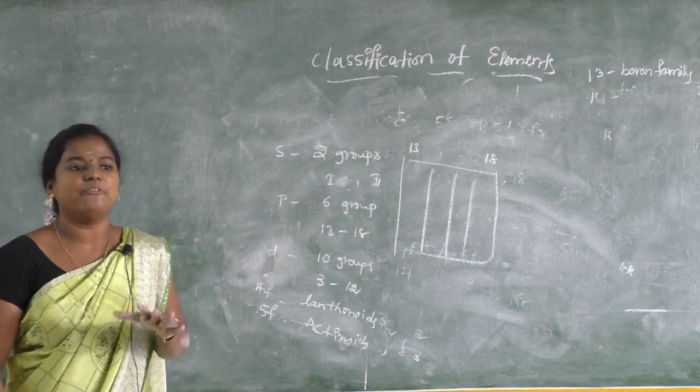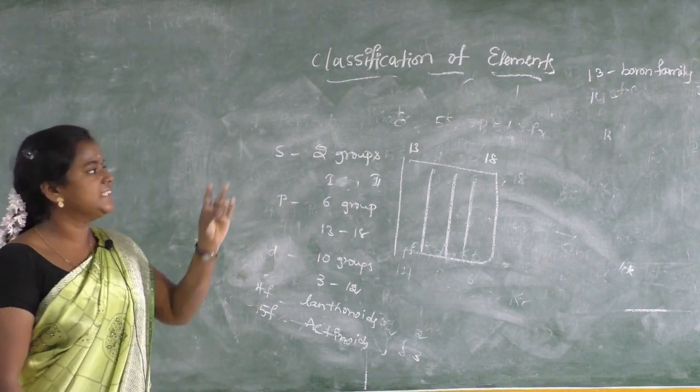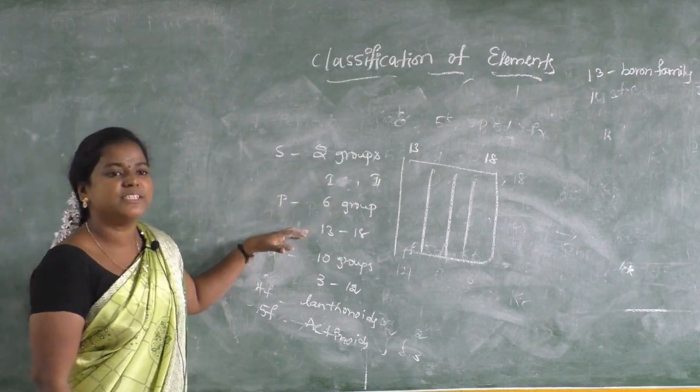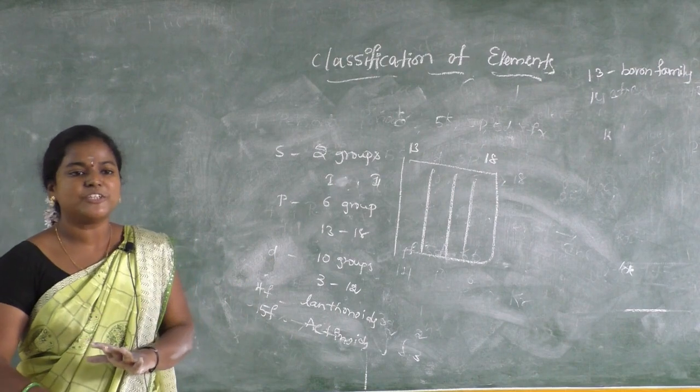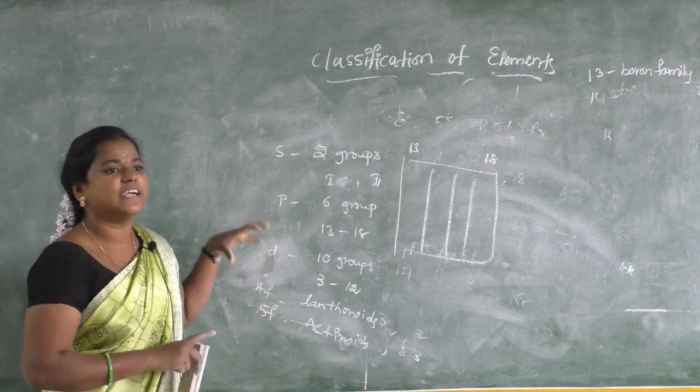We said that we have 118 elements. Finally we are following the modern periodic table, which was given by Moseley. We said 7 periods are there, 18 groups are there, and we arranged the elements also. That is about the classification of elements. So finally we completed the conclusion.